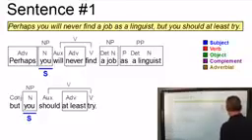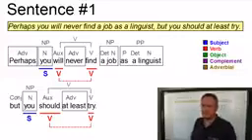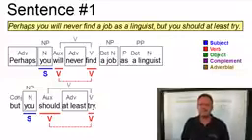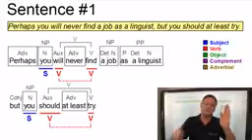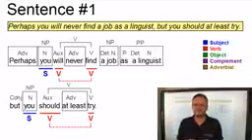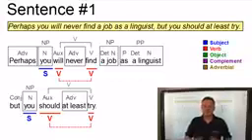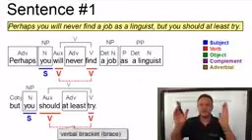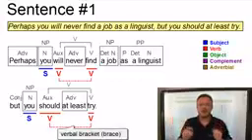Next, let's look at the verb. Now, in both clauses, we have a verb consisting of an auxiliary verb plus a main verb with an adverb in between. Thus, the two parts of the verb constitute a so-called verbal bracket or brace.